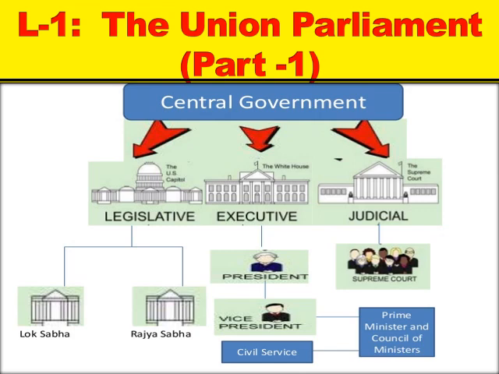So the central government basically has 3 pillars: legislative, executive and judiciary. You have already read that in the 8th class. Legislative is the law making body. So legislative includes the people who make law, that is Lok Sabha and Rajya Sabha at the central level. Executive is who executes these laws. It includes the president, vice president and civil servants. And judiciary is who punishes the lawbreakers. So it includes the Supreme Court, High Courts, and the subordinate courts. These are the 3 pillars of any democratic setup or the central government, which allow the smooth running of the government and provide happiness to its citizens.